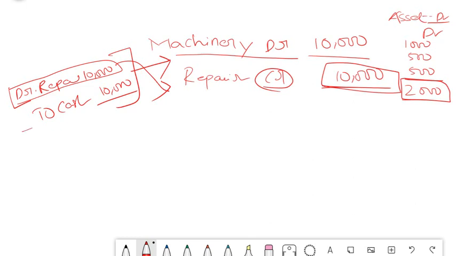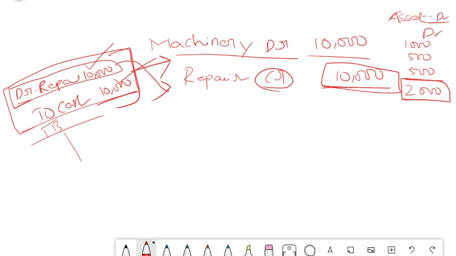First, we need to identify the wrong entry which that guy has posted. And in this, one side is correct, only the account was wrongly posted, whereas the total entry is correct. This 10,000 is also correct, this 10,000 is also correct. The trial balance will also match, isn't it? Both sides 10,000, obviously it is going to match. So there is no question of one-sided error here if the balances match. If the balances match, it means there is an error of either principle or error of commission.